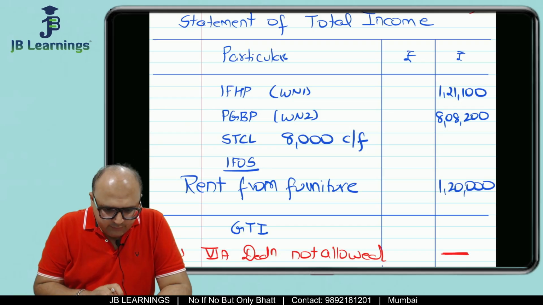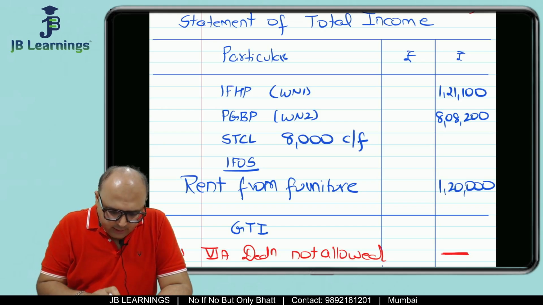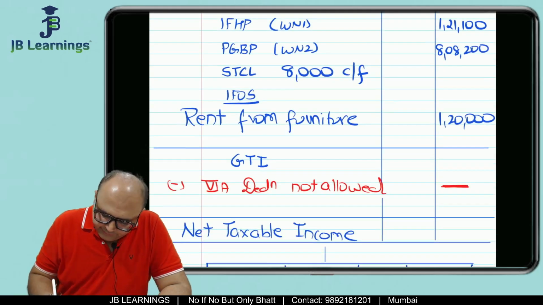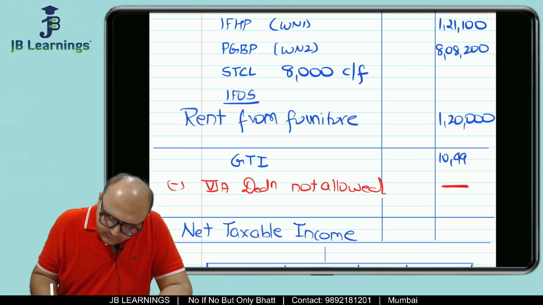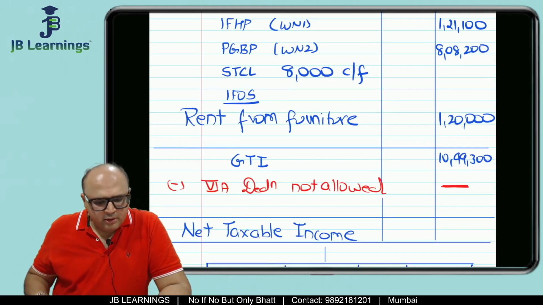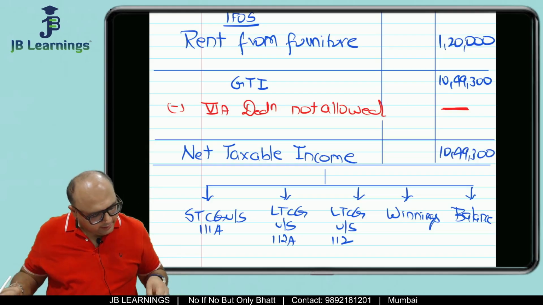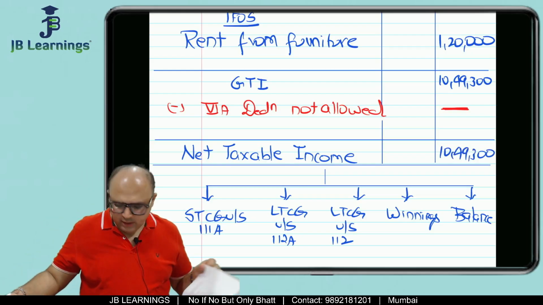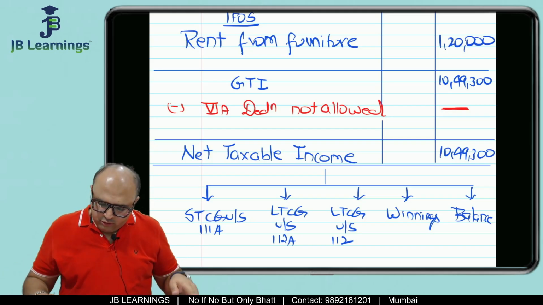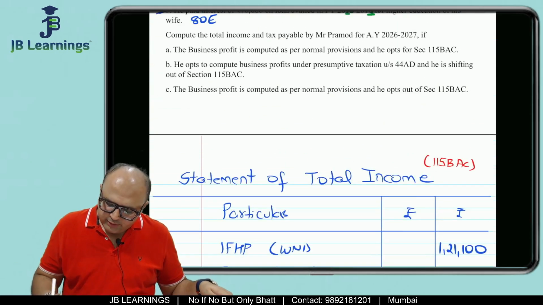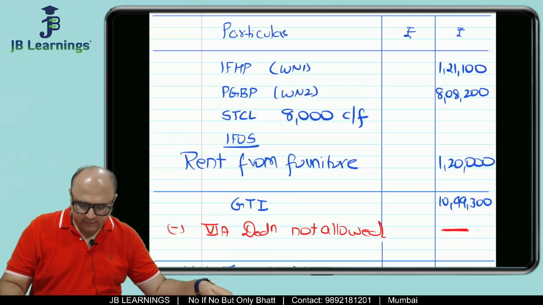Then 1,21,100 plus 1,20,000. So 10,49,300. So the answer is 10,49,300. Correct. Absolutely. So now we are solving the sum as per 115 BAC.